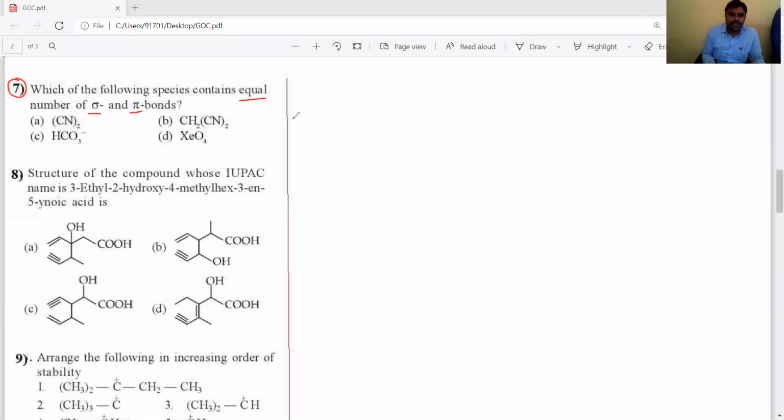Okay, now let's see the first one. CN twice means the structure is like this: carbon triple bond N. In between, the multiple bonds are present, so one is sigma and the remaining are pi. So 3 sigma plus 4 pi bonds are present, which means both are not equal.